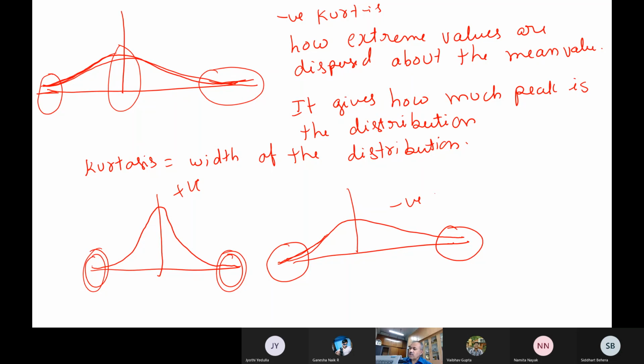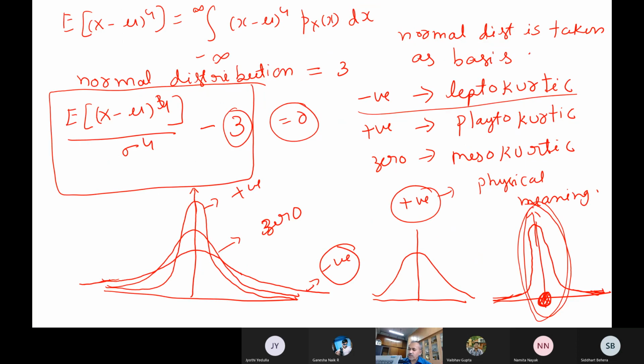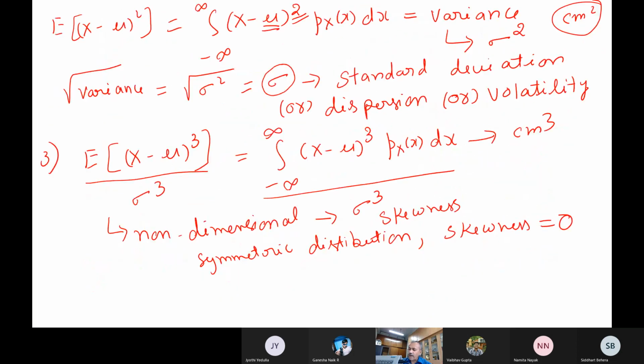So kurtosis tells you how extreme values are dispersed about the mean value, and it also gives you how much peak the distribution has. See, sometimes people get confused between kurtosis and standard deviation. You followed. Both are moments only. Standard deviation, what does it give you? It gives you the dispersion, that is, how the data is dispersed around the mean value. That is what is given by the standard deviation.